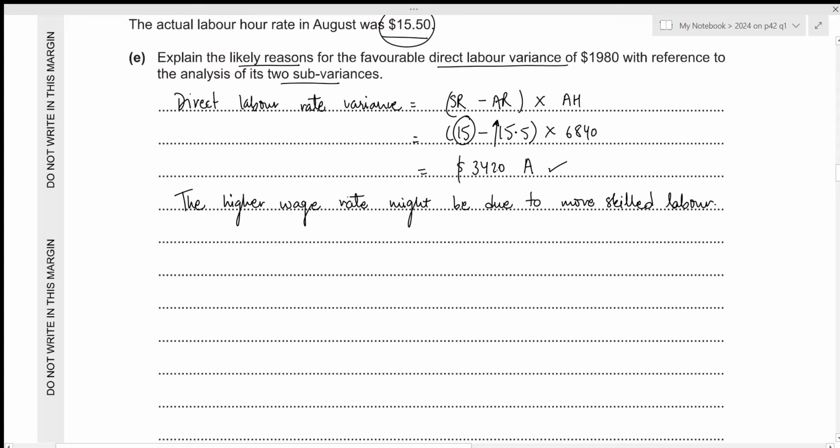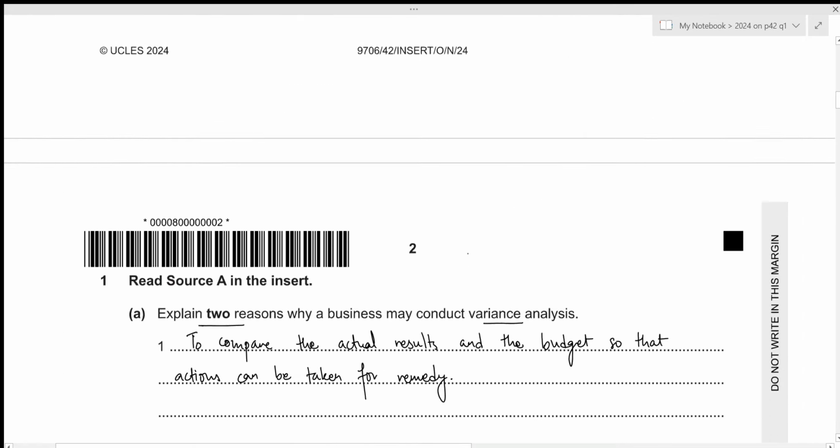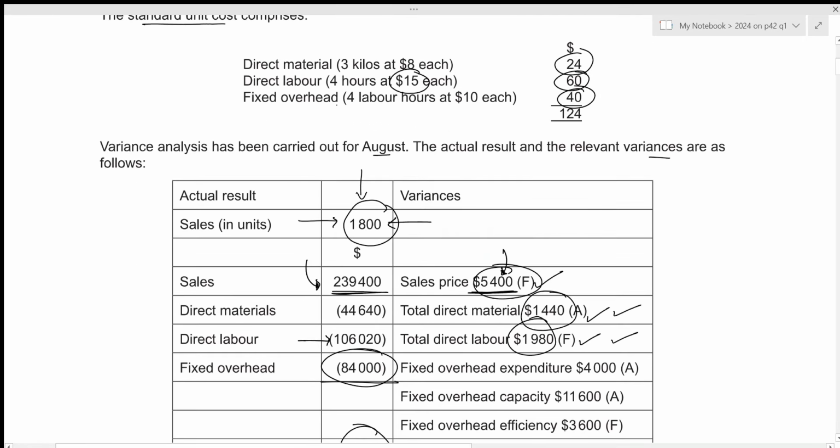Okay, now we need to figure out our second sub-variance, which is the direct labor efficiency variance. The formula is just the standard hour per unit minus the actual hour per unit, multiplied by the standard rate per hour, multiplied by the actual units. Okay, so the standard hour per unit is given within our insert. Each unit requires 4 hours of direct labor.